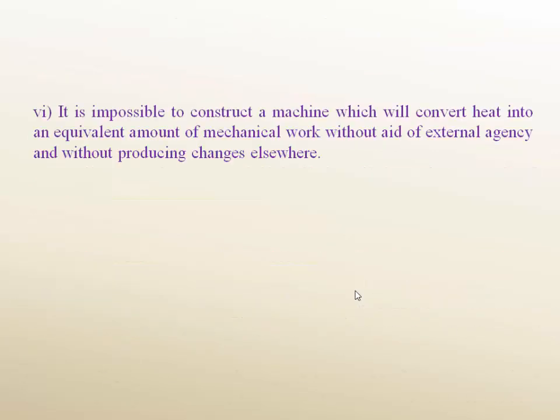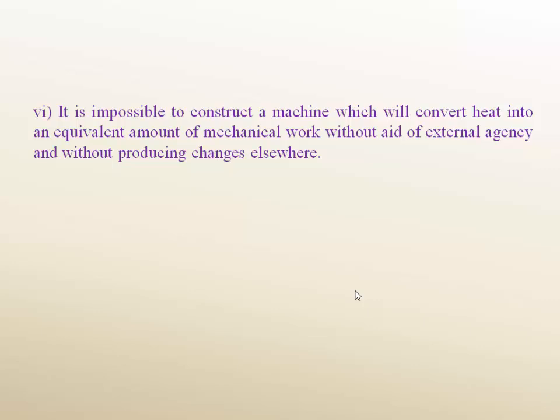Next statement: it is impossible to construct a machine which will convert heat into an equivalent amount of mechanical work without the aid of an external agency and without producing changes elsewhere. That means it is not possible to construct a machine which will convert complete heat into work.